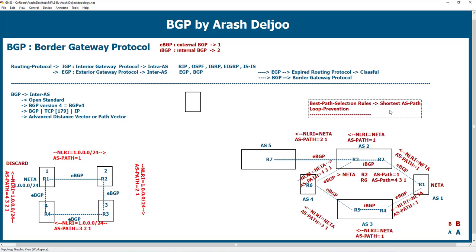For now, you understand that ASPath is one of the attributes of BGP and has at least two functions. One, used in the best path selection rules, and second, loop prevention. Okay, we will talk about other useful functions of this attribute in future videos.